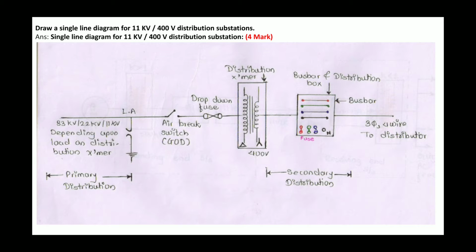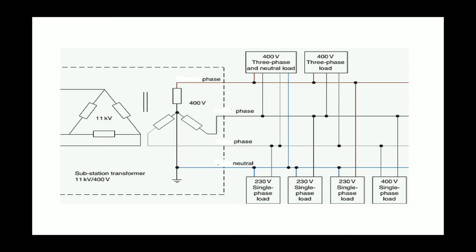Next is a bus bar, and the distribution box. This part is also called the secondary distribution, and finally you get the 3-phase 4-wire supply for distribution purpose. This is the simple single line diagram for 33 kV, 22 kV, 11 kV to 400 volt distribution substation. The next is also a single line diagram for 33 kV, 22 kV, 11 kV to 400 volt.